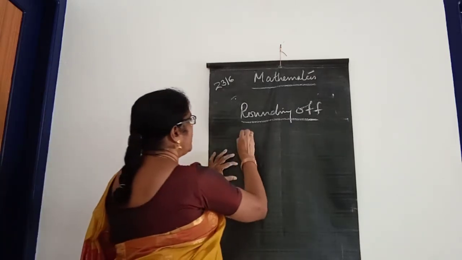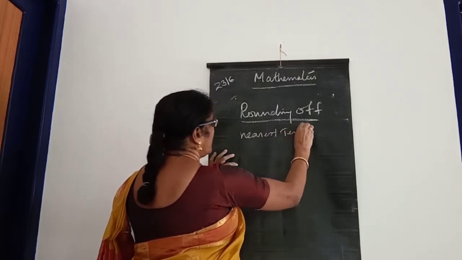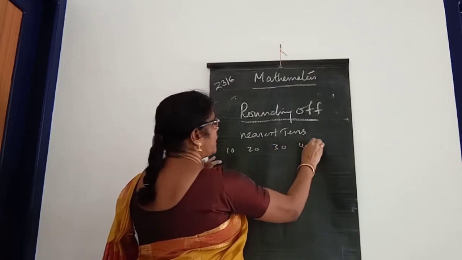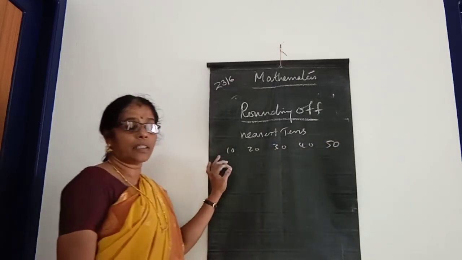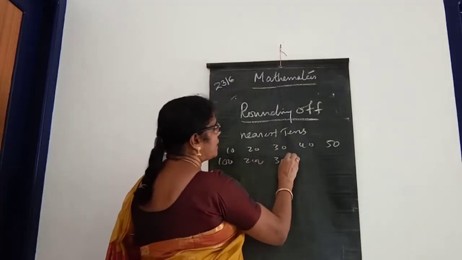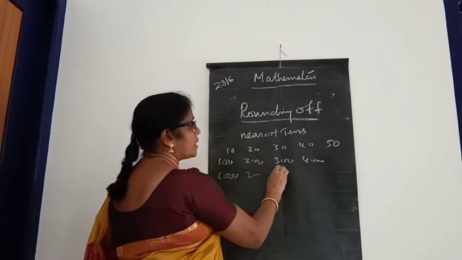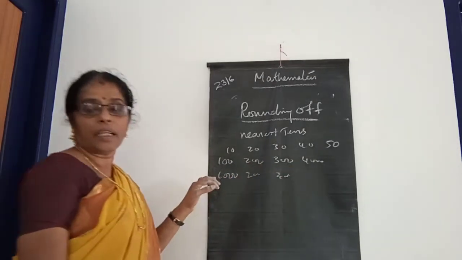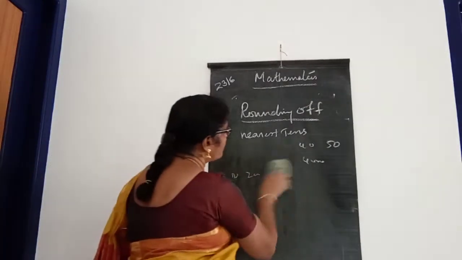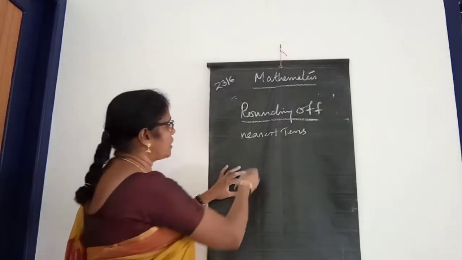First one, rounding off to the nearest tens. Look here, which are the tens, children? 10, 20, 30, 40, 50, likewise. Hundreds means 100, 200, 300, 400, likewise. And thousands means 1000, 2000, 3000, 4000, like that. So that is tens, hundreds, thousands. And we have to round the number to the nearest tens.